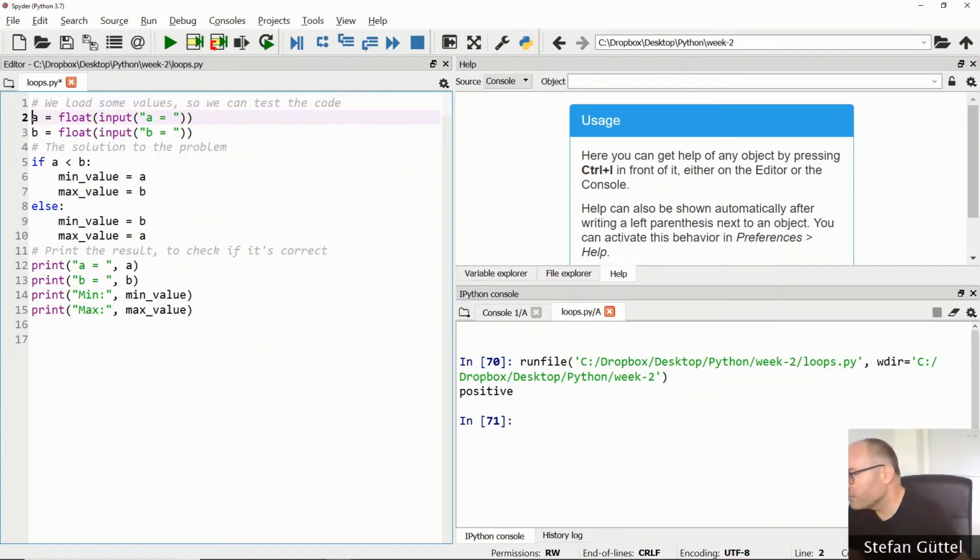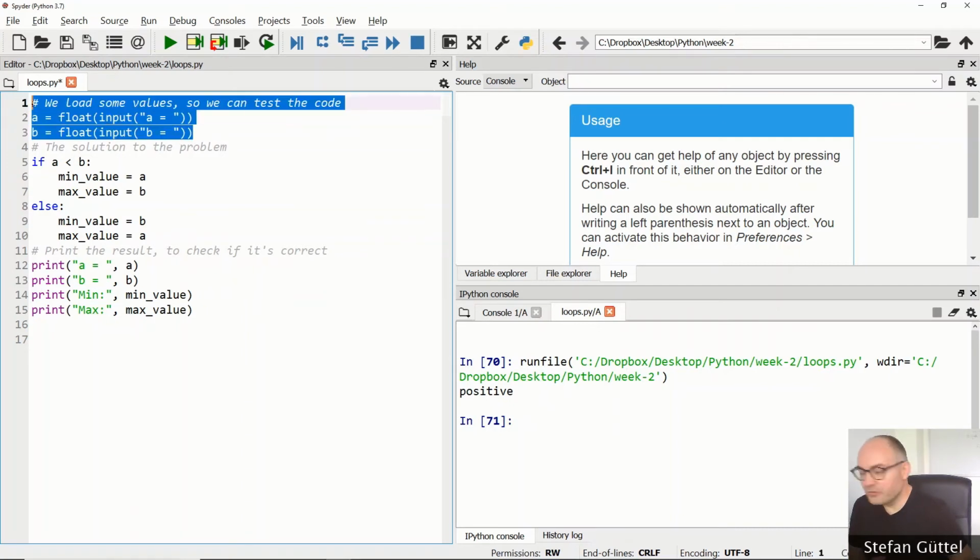So we start by loading a floating point value for the variable a and a floating point value for the variable b. We have seen this before. In fact, I will remove these inputs for now, and this is something that you should consider doing as well in the future, because inputting values for a and b is not something that we consider to be the core of the problem, right?